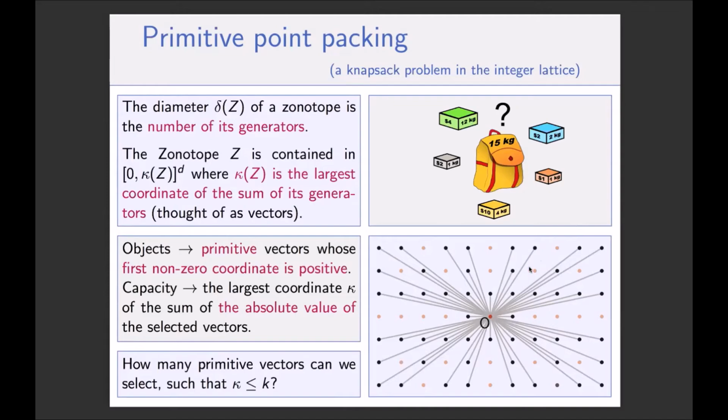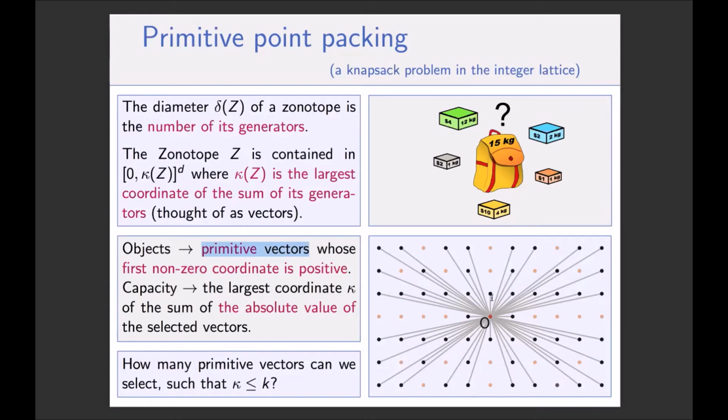If you think for 30 seconds, you can see already that you can remove some vectors from Z^d as possible candidates, because if you take a vector that is not primitive, and by primitive I mean whose coordinates are relatively prime, for example, this red point is twice this black point, then you can replace this generator by a shorter generator, and you're still in the same hypercube because you shortened the generator. So you can play this packing problem with primitive vectors instead of any vectors.